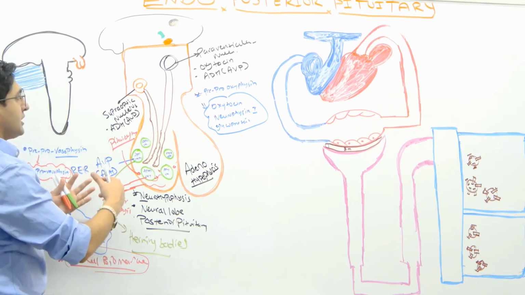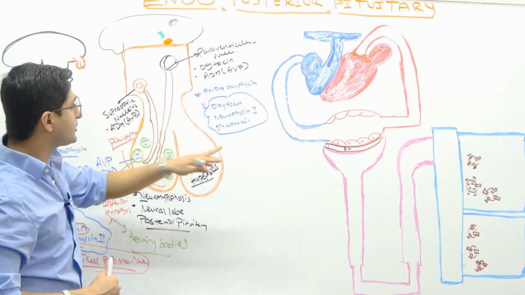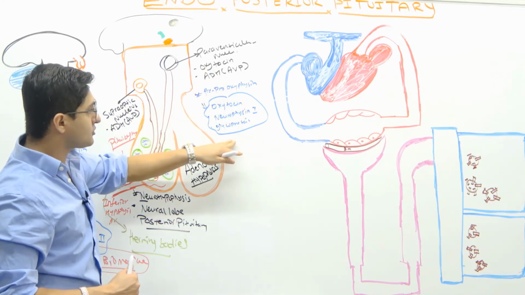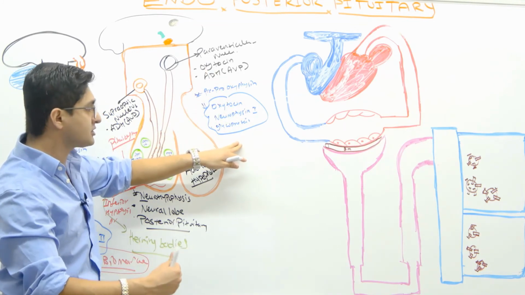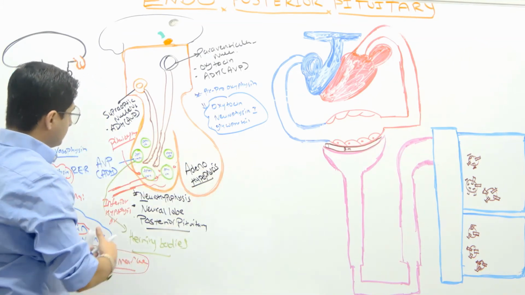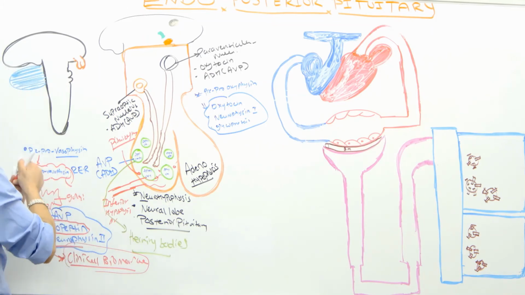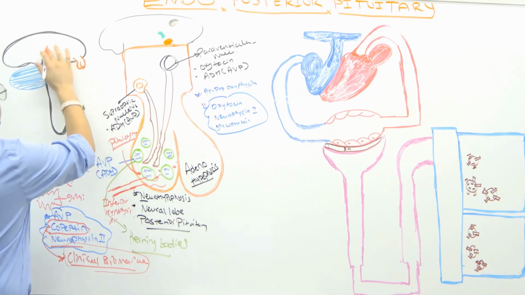Now, after this, we have to talk a little bit about what the factors are that can stimulate, let's say, this ADH. And we'll be just focusing on the ADH right now. I just want to quickly touch on the oxytocins, but I'll talk about the function of the oxytocins in a different lecture video, okay?